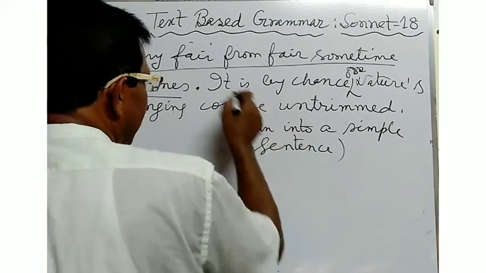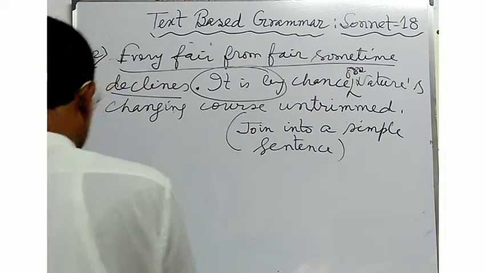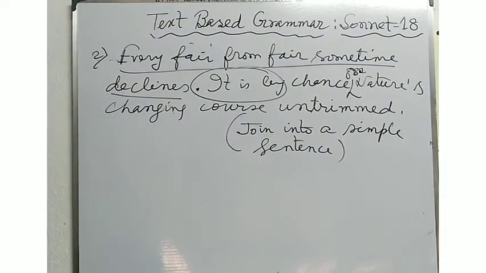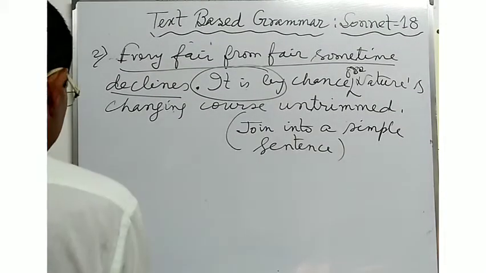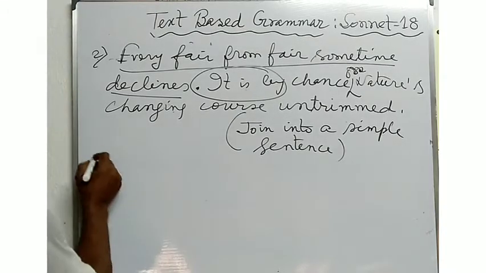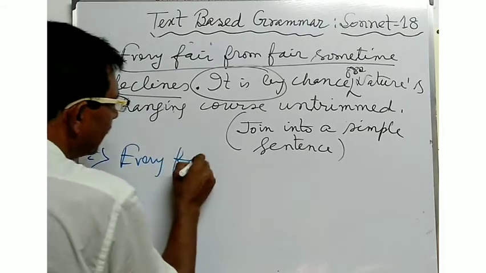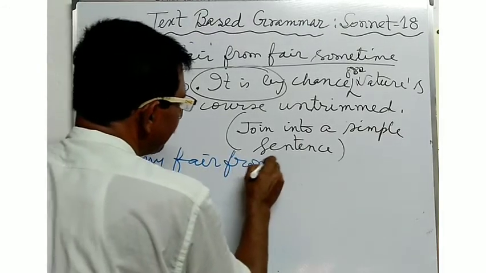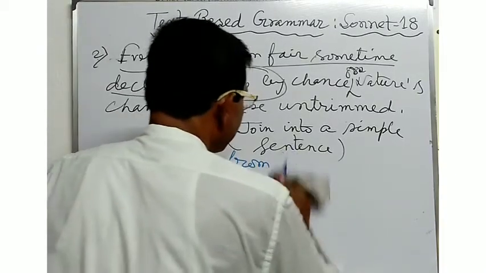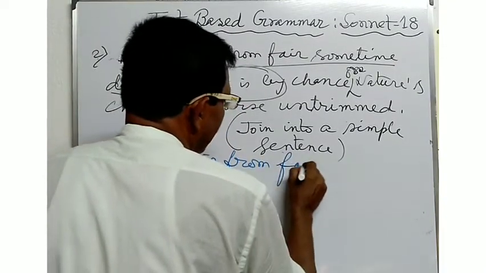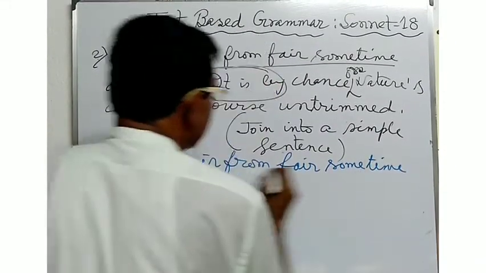It is by chance or nature's changing course untrimmed. It is easy. So you will have to write: every fear from fear sometimes declines.